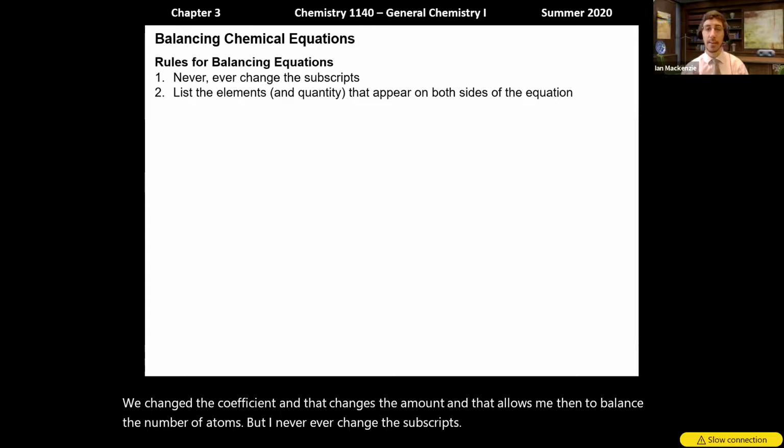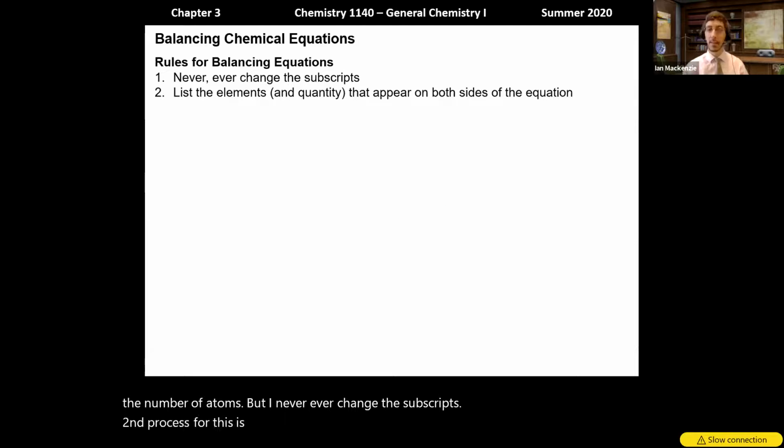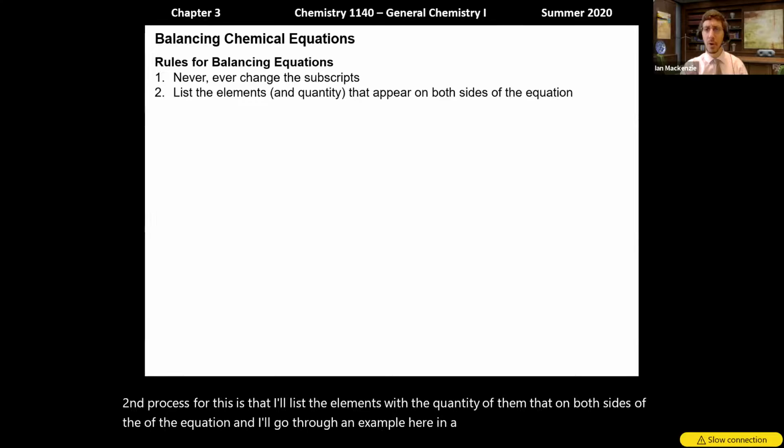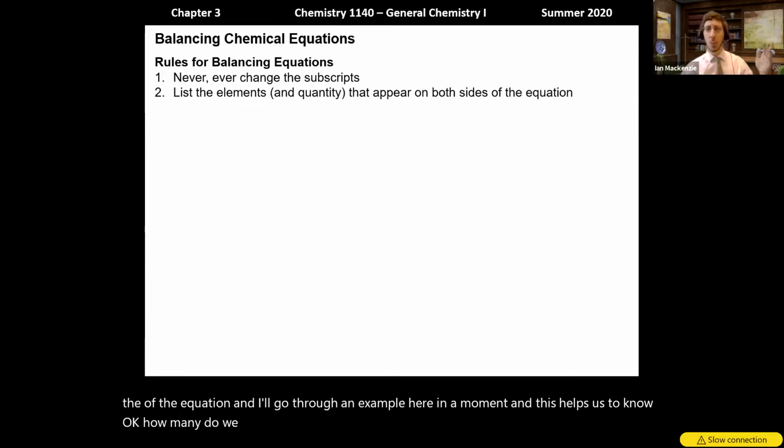The second process for this is that I'll list the elements with the quantity of them that appear on both sides of the equation. I'll go through an example here in a moment. This helps us to know, okay, how many do we have at the beginning, how many do we have at the end, and what changes do I need to make in order to bring those two together?